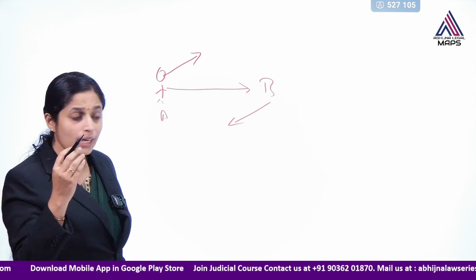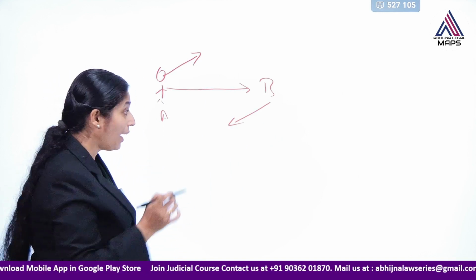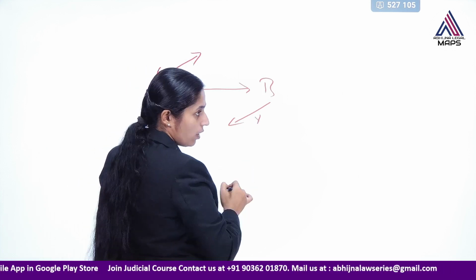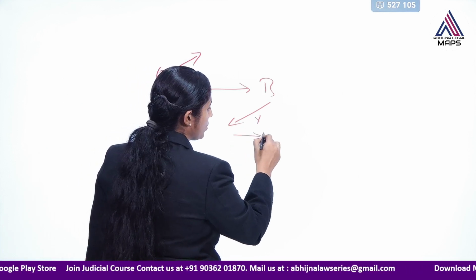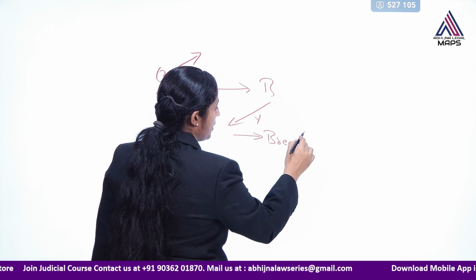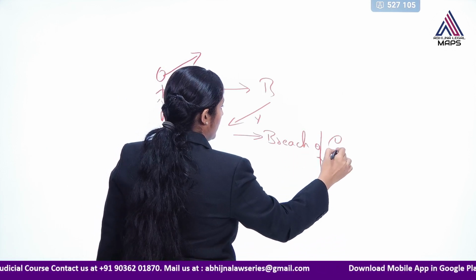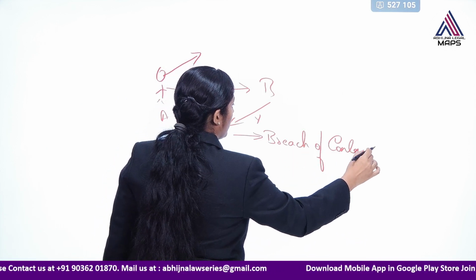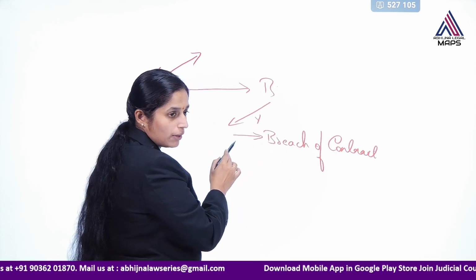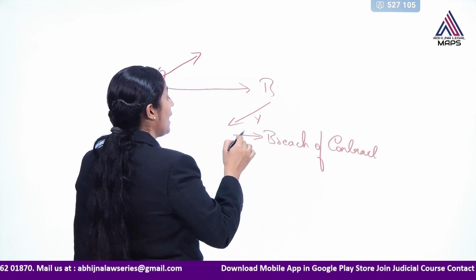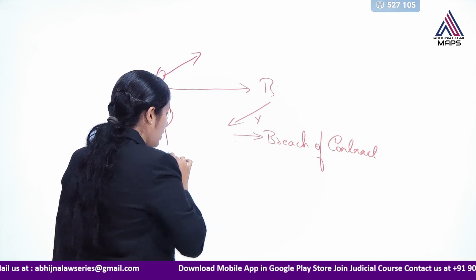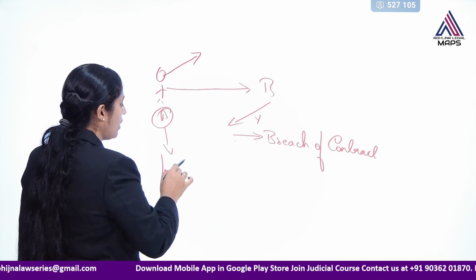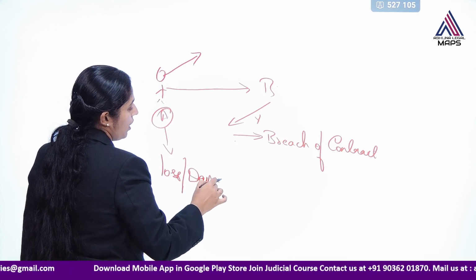They have to perform their part of the contract, and when they do not perform their part of the contract, it amounts to breach of contract. So if B does not perform his obligations, then there would be breach of contract, and that is why A may suffer loss. He may suffer loss or he may suffer damage, right.